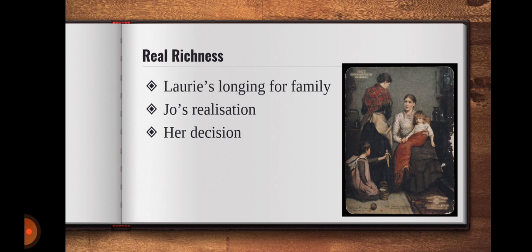And then there is a solitary, lonely, hungry look in his eyes. This is the moment where Joe realizes what real richness means. Though she entered the Lawrence mansion to look at the rich furniture, to look at the entire wealth of the Lawrence family, she realizes she is richer than Laurie at this moment. Laurie longs for family. I already have a loving, affectionate family.